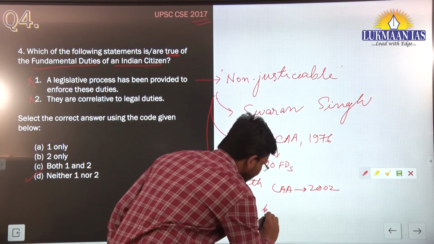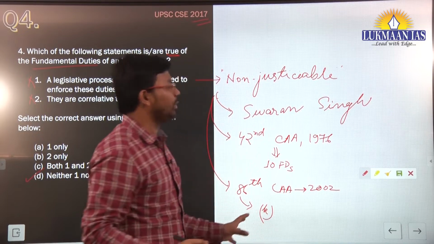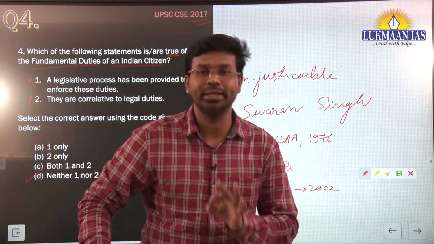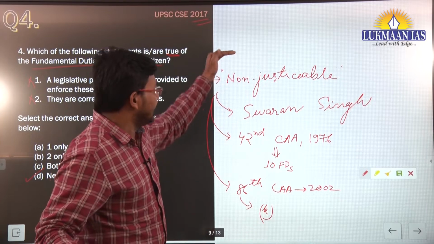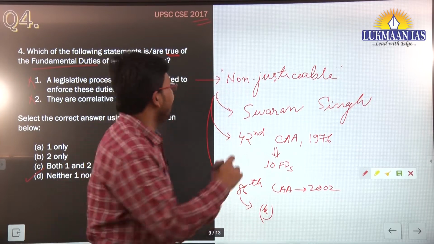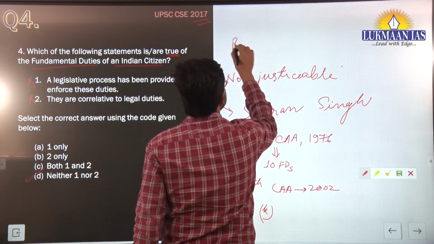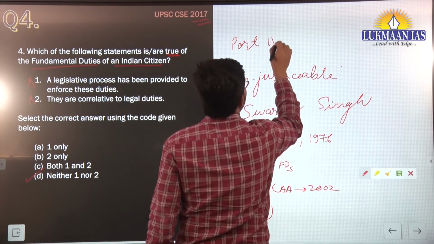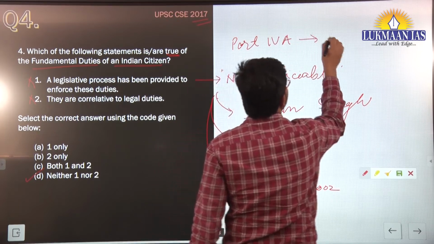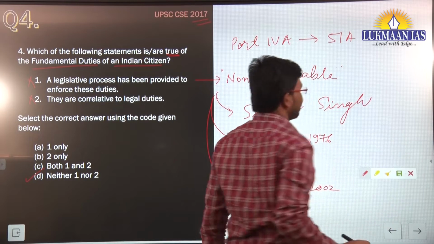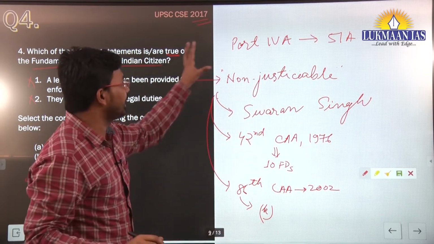So now effectively we have 11 fundamental duties in our Constitution, ranging from A to K, inscribed in Part 4A under Article 51A.